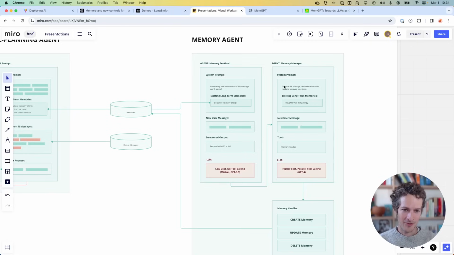So this is where my actual memory manager is. This one has a much longer prompt. It's a very similar setup, but a longer prompt on how you're actually looking at these different pieces of information. And then it just goes to one tool caller.